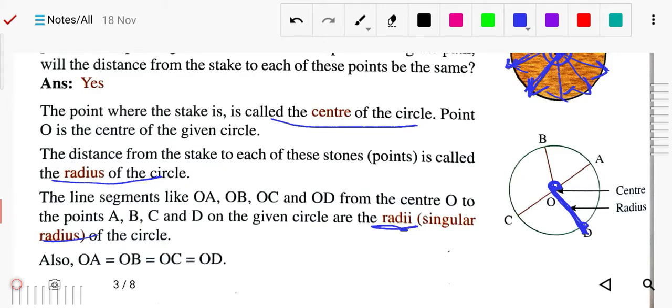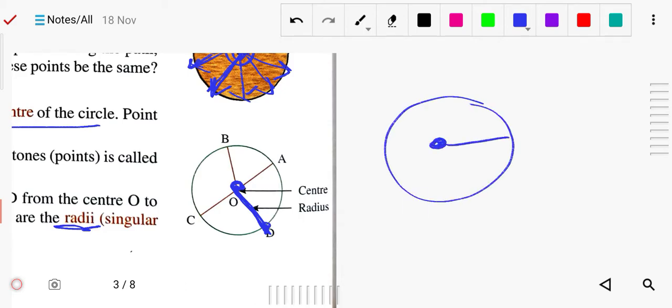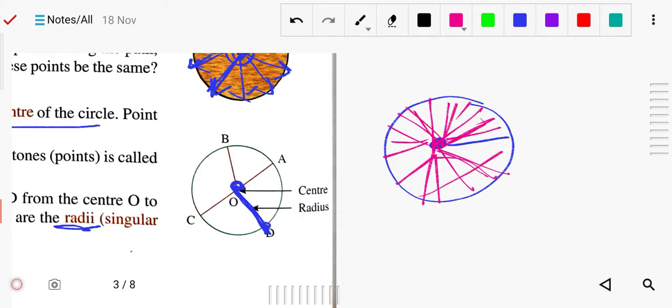And also you should know, if it is asked how many radii are possible in a circle, your answer will be infinite. You have to say infinite, because you cannot count how many radii we can draw in the circle. So it is infinite.